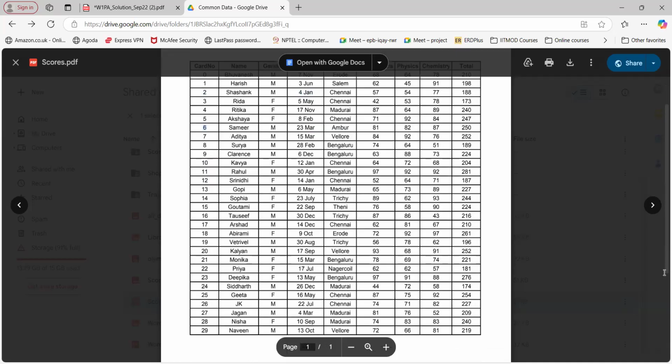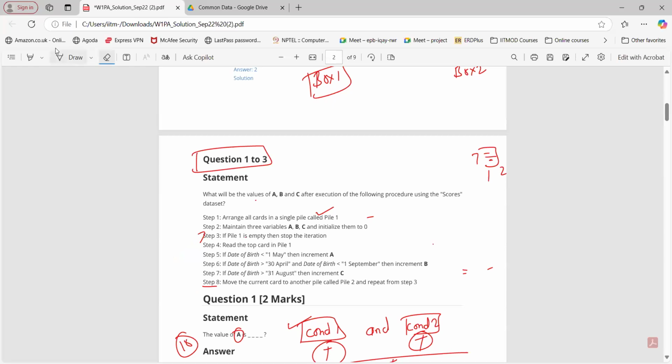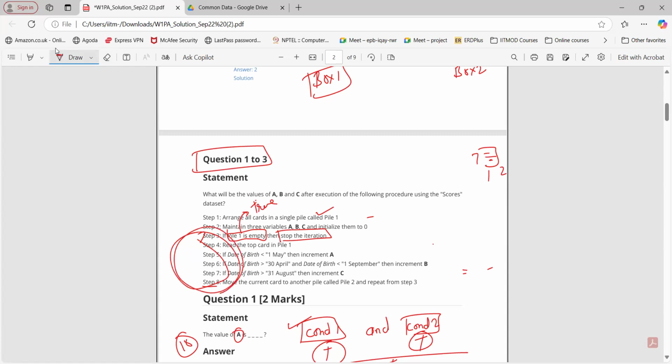After the last, 29th card, if I go back to step number 3, I don't have any other card in that pile. So now I can say the pile is empty, this condition becomes true, and I need to stop the iteration. If the pile is not empty, if we have more cards, then I will keep doing these steps again and again.